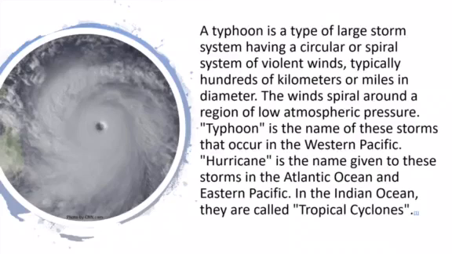Typhoon is the name of these storms that occur in the western Pacific. Hurricane is the name given to these storms in the Atlantic Ocean and Eastern Pacific. In the Indian Ocean, they are called tropical cyclones.